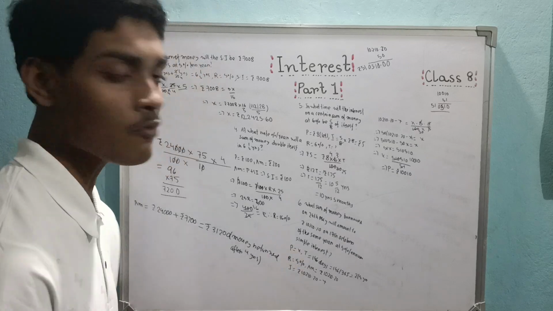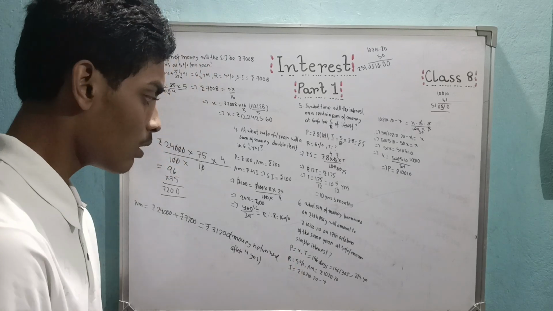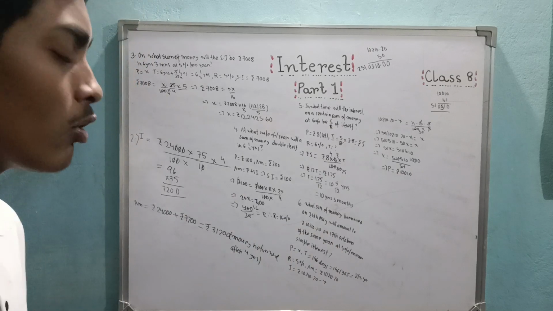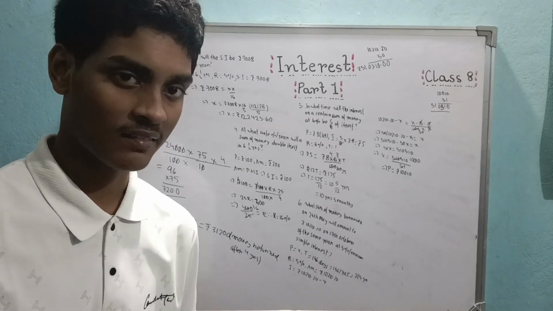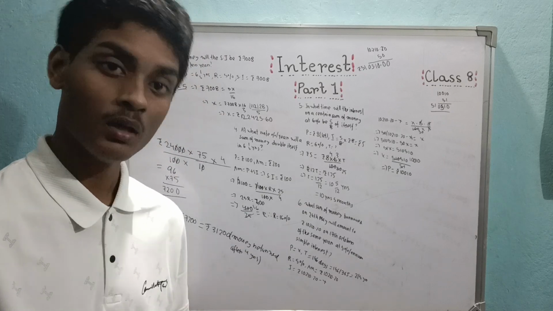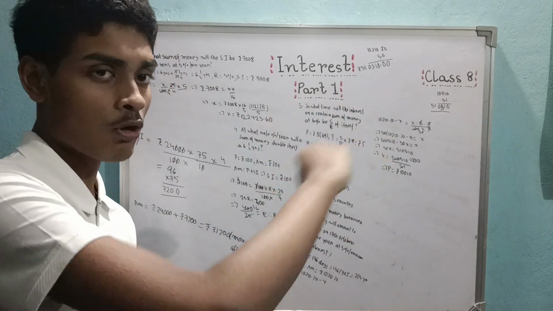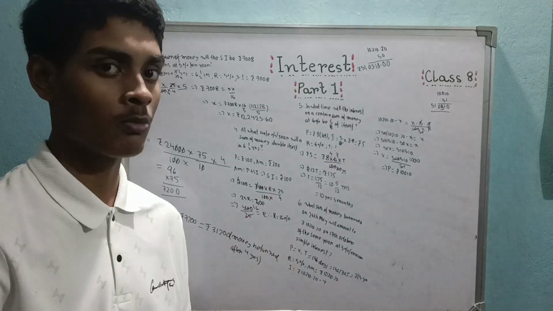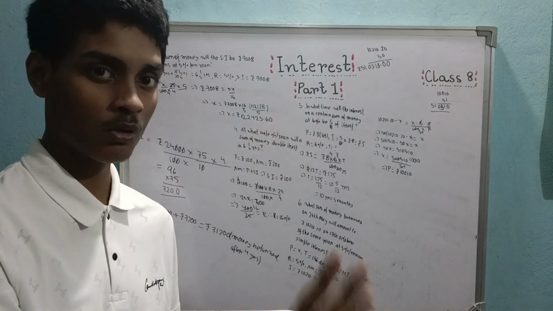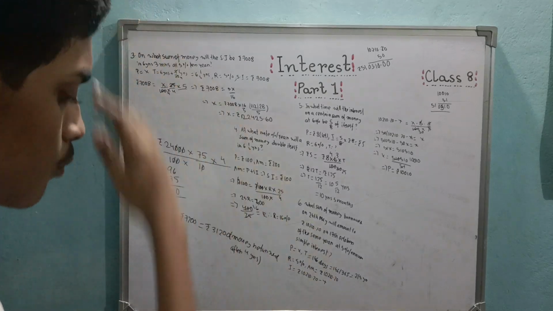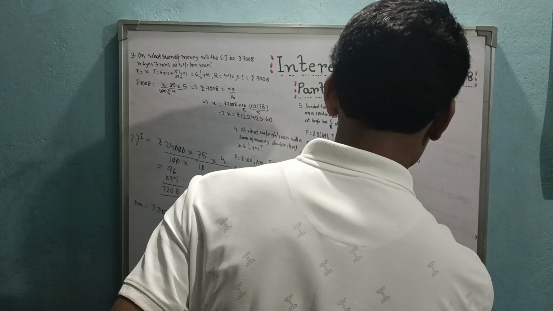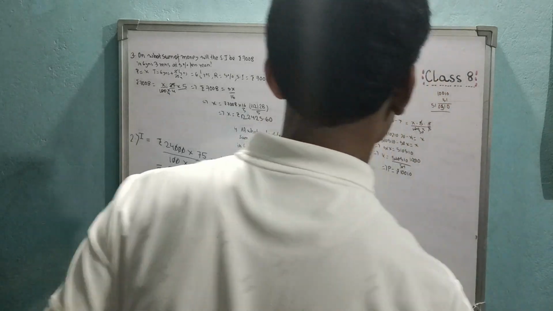And x is what? The sum of money. So I will advise, if they are giving amount and not the sum of money, take it as x. Convert it into simple interest. How? Amount minus principal. Then put the interest equal to P into R into T by 100 formula. You will get that unknown x quite easily. Okay. Now let's move on. We are going good. We will go good, you know.